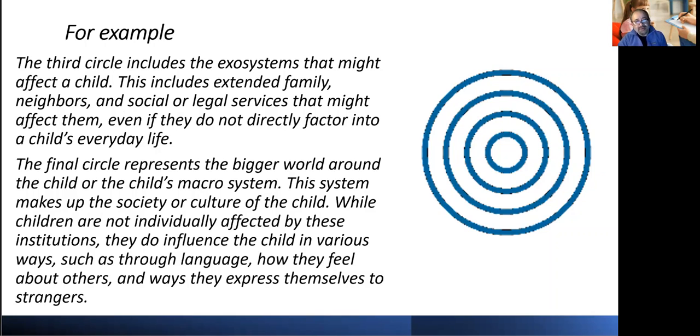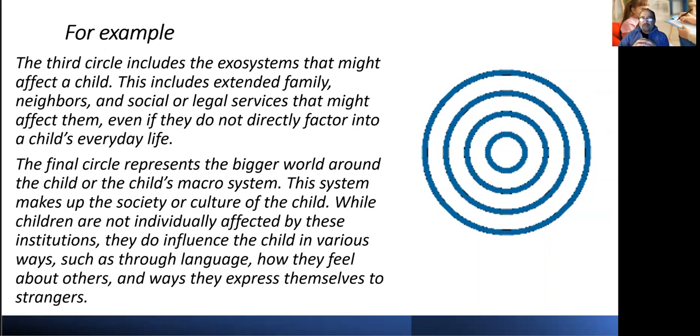The final circle represents the bigger world around the child, the macrosystem. This system makes up the society or the culture of the child. While children are not individually affected by these institutions, they do influence the child in various ways, such as through language, how they feel about others, and the way they express themselves to strangers.